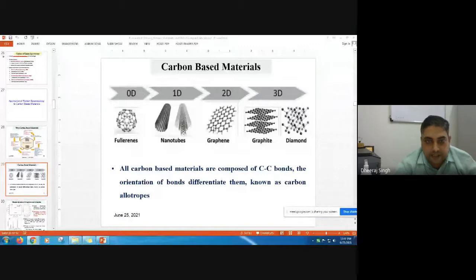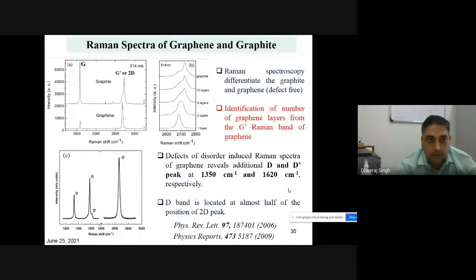Okay, so you can see any deviation in this graphene in terms of sp3 hybridization, then we can easily identify the changes in the graphene in terms of D band, that is known as the disorder or defect band, which can be introduced in your Raman spectrum. Here the graphene layer can be defined as 1 layer, 2 layer, 5 layer, 10 layer, and graphite are easily identified by Raman spectroscopy by identification of this band. Similarly, if any defects or D peak are introduced, then the D band will be located at 1350 centimeter inverse. That is due to this.